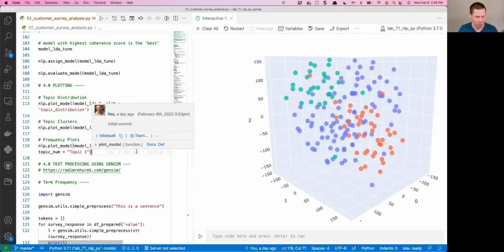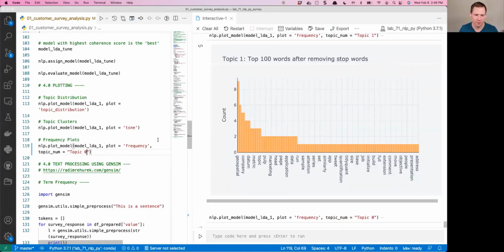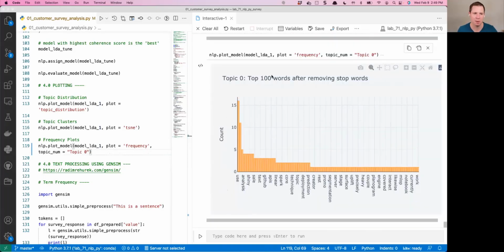And then you can make some frequency plots. This is like what we did already with the evaluation. This is for topic 1. If I want to do topic 0, I can get that plot. And that might be useful if you're putting these into an application and you just want to put the plot in there. Okay, so there is an issue here.